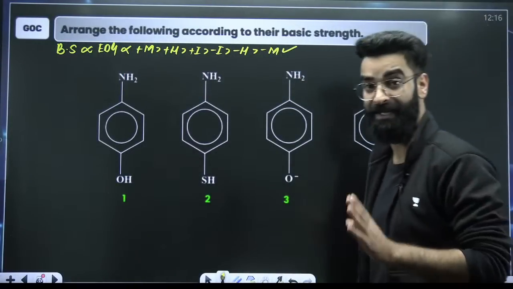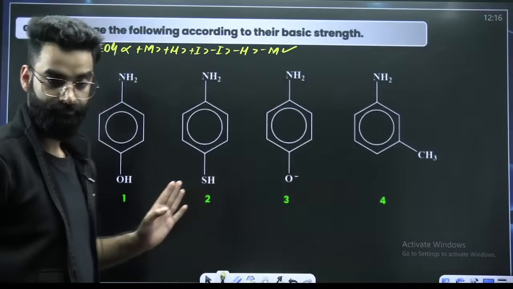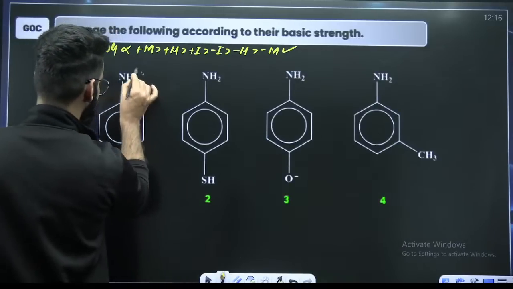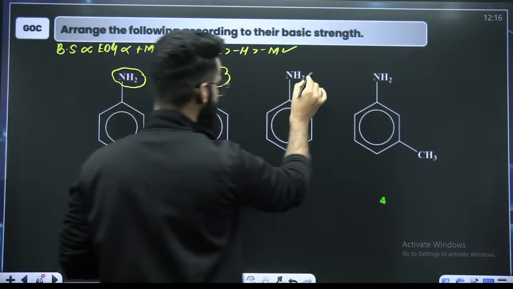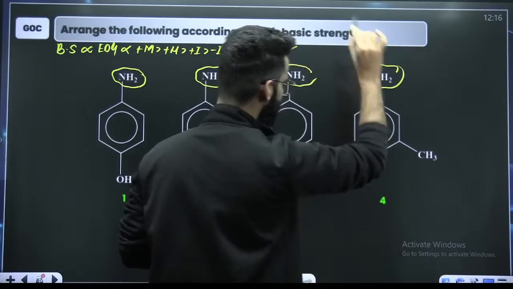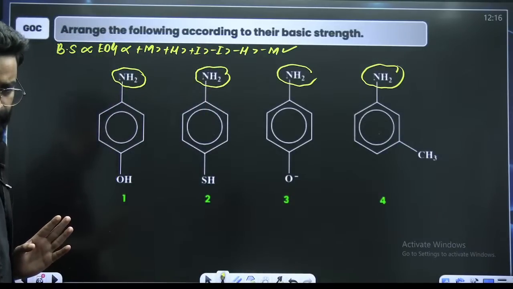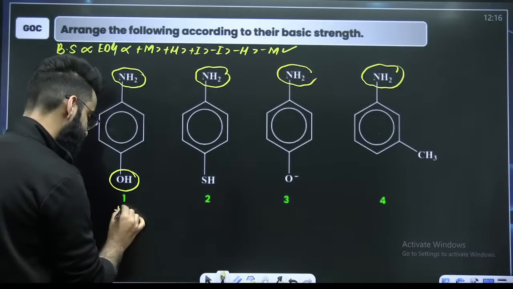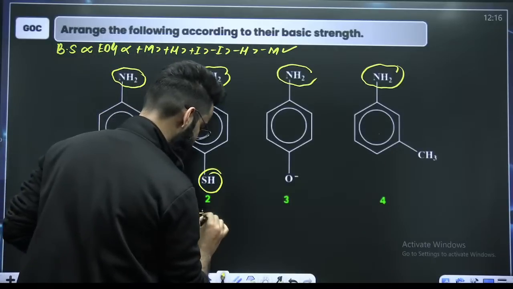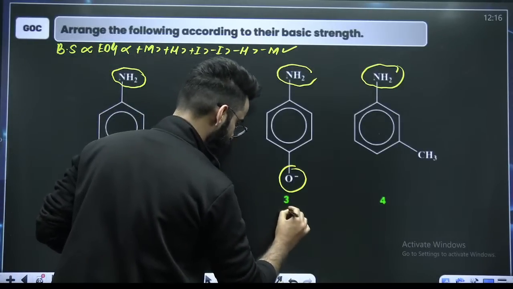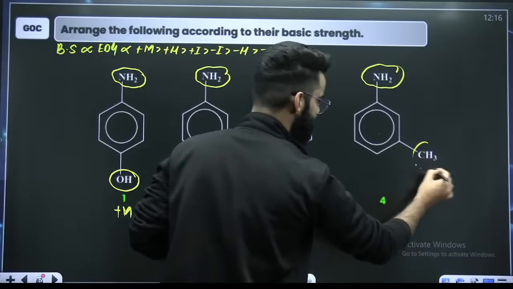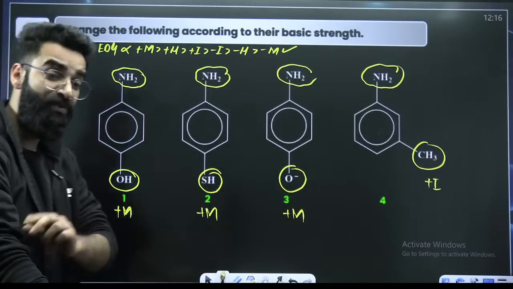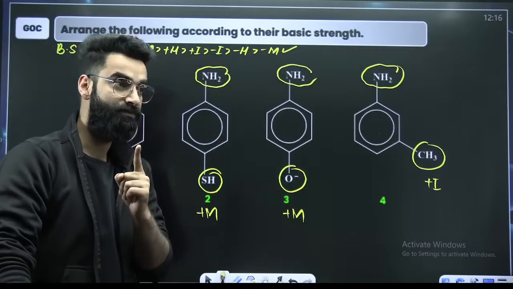I've discussed this in detail in the marathon. First of all, you have to check the reference. This is the reference, which is the same everywhere. Now check. This is OH. OH is at the para position, so plus M. This will also show plus M. O negative will also show plus M. CH3 at meta, plus I.